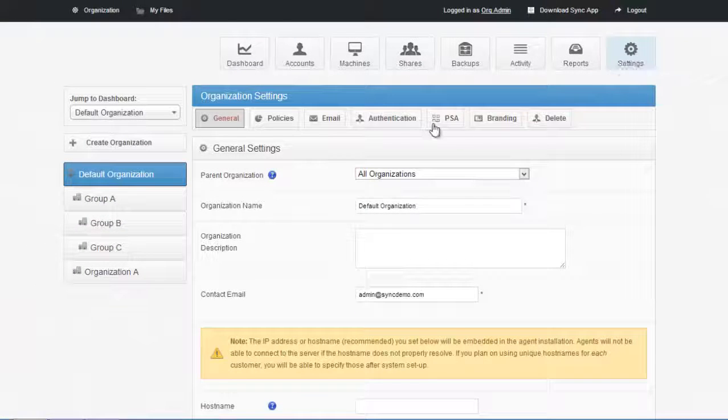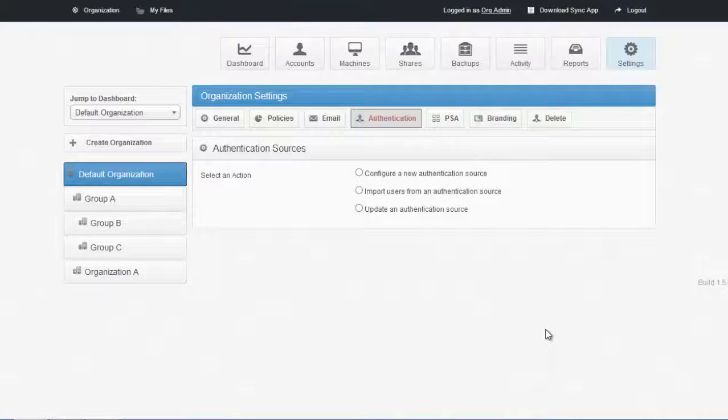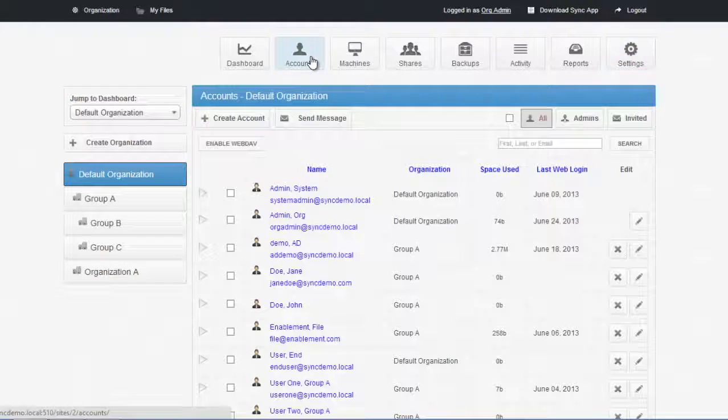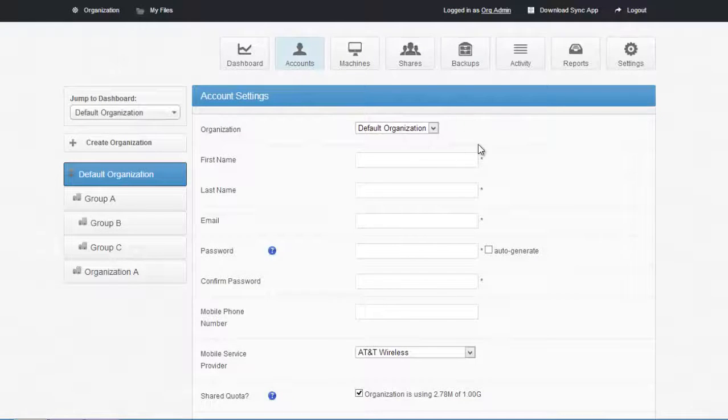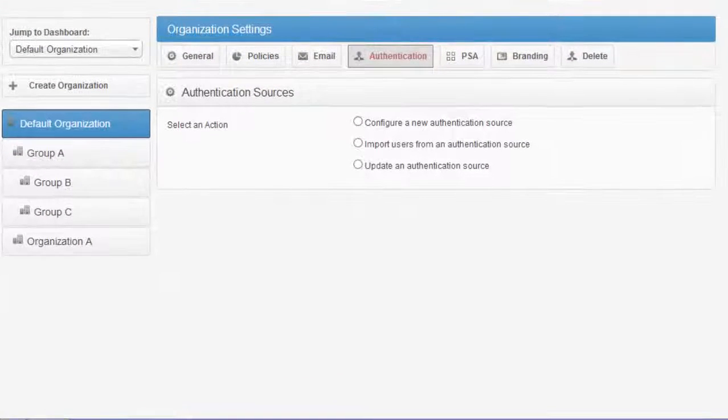SyncTool also integrates with Active Directory and LDAP. This is really important if you've got an organization with a couple hundred users. You do not have to go in and manually set up a username and password for every employee at the company. You can simply take all of the credentials on the domain controller and sync them into the SyncTool cloud. Once they're in the cloud environment, the end users can log into the Anchor web portal with the same credentials they log into their computer with. It's easy for you to set up, it's easy for you to deploy, it's easy for your employees to use, and it's very easy to manage.